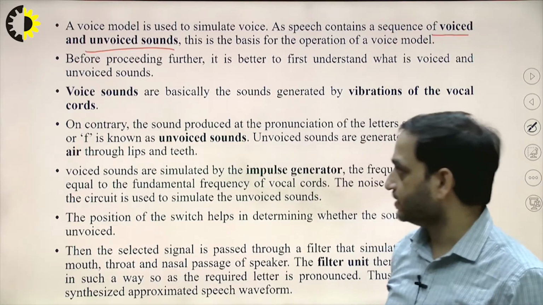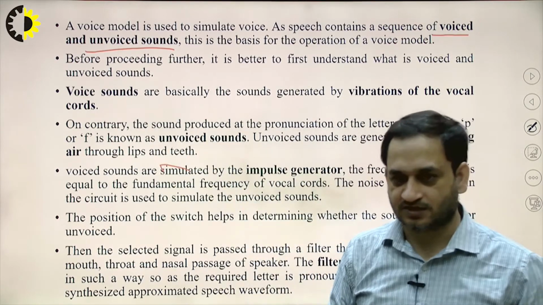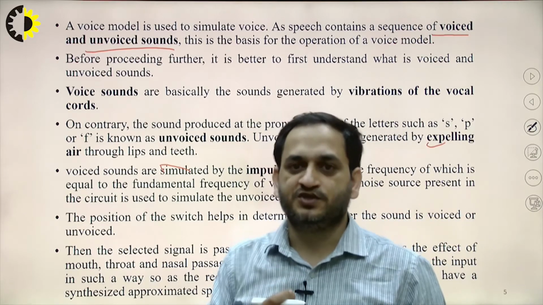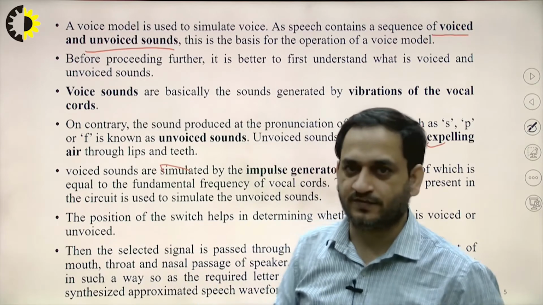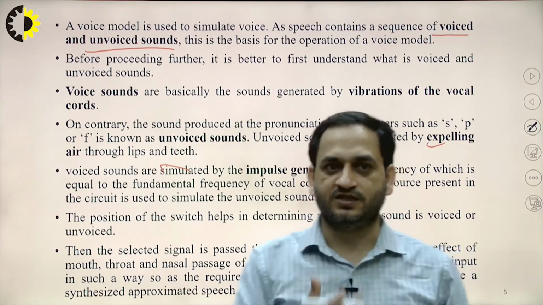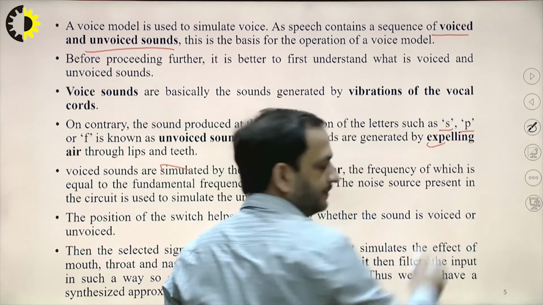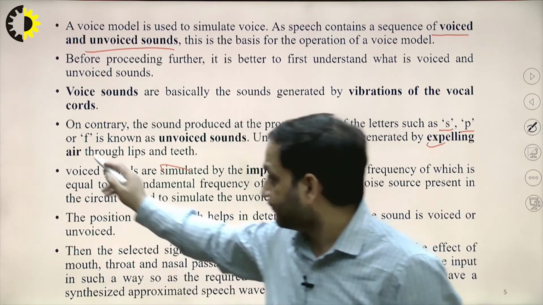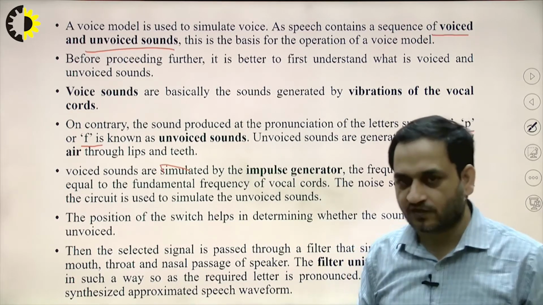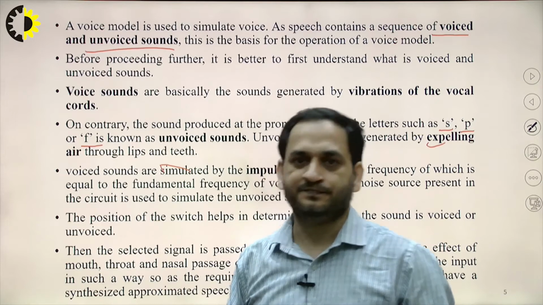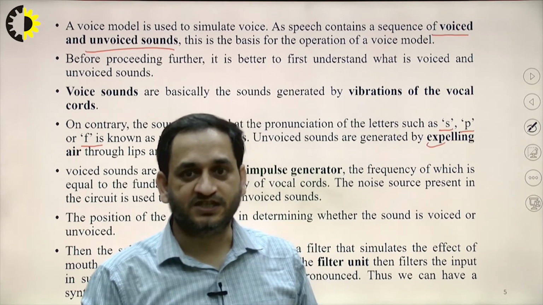What are voiced and unvoiced sounds? Voiced sounds are basically the sounds generated by the vibrations of the vocal cords, the sounds pronounced by the letters. What are the letters which give the unvoiced sound? These are S, P or F, which are known as the unvoiced sounds. These unvoiced sounds are generated by expelling the air through the lips or teeth.